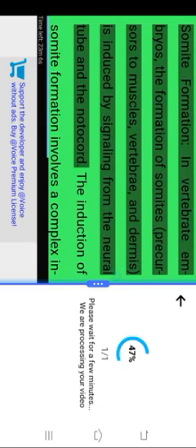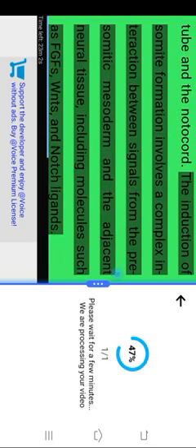Somite formation. In vertebrate embryos, the formation of somites, precursors to muscles, vertebrae, and dermis, is induced by signaling from the neural tube and the notochord. The induction of somite formation involves a complex interaction between signals from the presomitic mesoderm and the adjacent neural tissue, including molecules such as FGFs, WNTs, and Notch ligands.